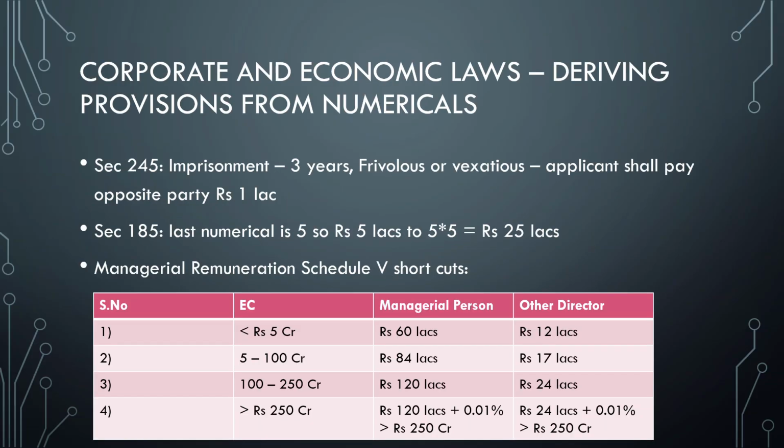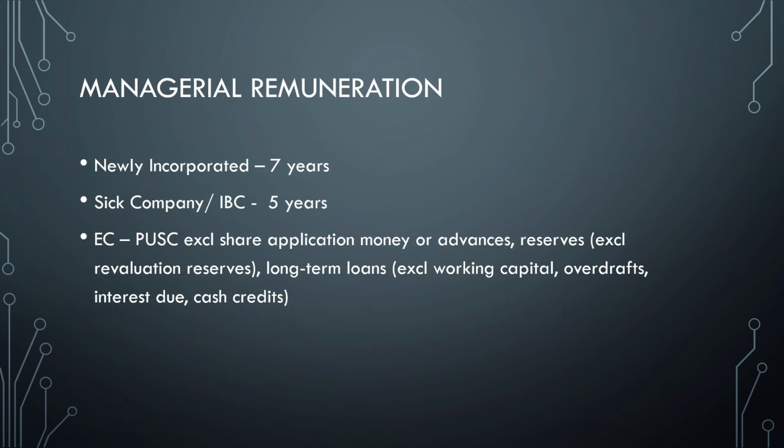For example, if effective capital is 245 crores, in the case of other directors the remuneration will be rupees 24 lakhs. And what are the cases? If the company wants to pay above this, then a special resolution should be passed first. But the excluded scenarios are: in case of a newly incorporated company, up to 7 years they can pay even beyond this limit, even if they do not satisfy Schedule 5. And in case of a sick company or under IBC also, they can follow this even if they do not satisfy the above prescribed criteria.